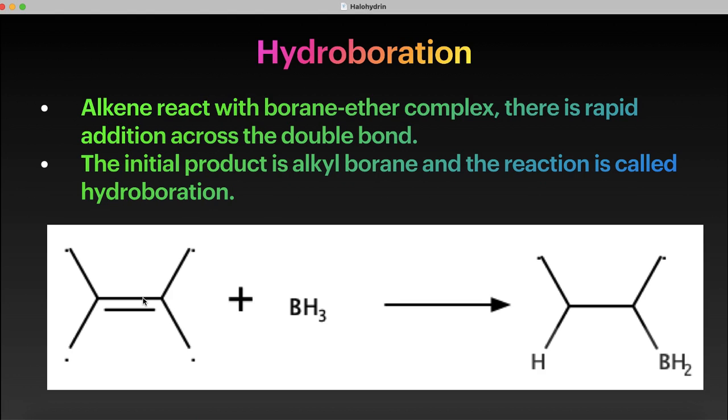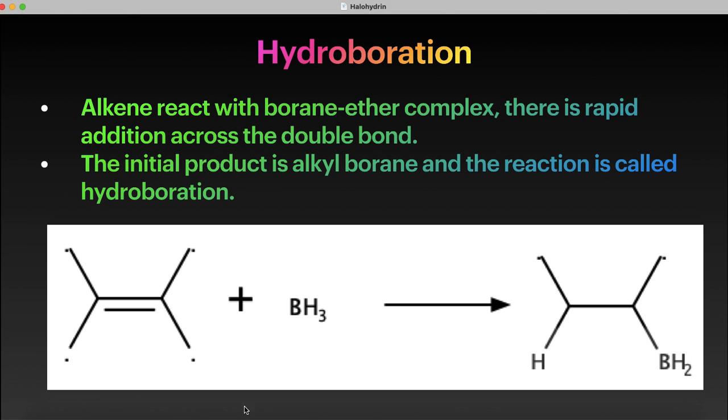Alkene reacts with borane. In ether, there is rapid addition of this borane to the carbon-carbon double bond. The initial product is the alkyl borane, and this reaction is called hydroboration because there is the addition of hydrogen and the borane, that is, BH2.